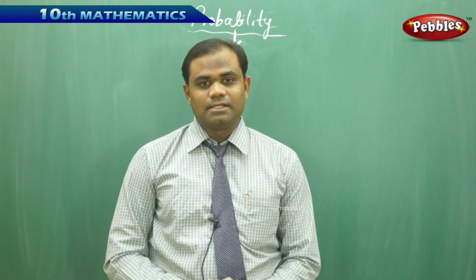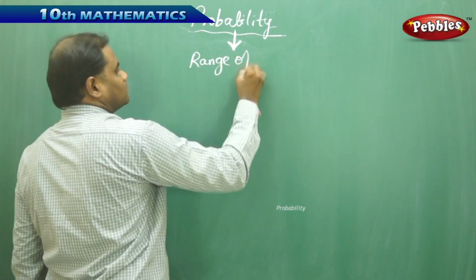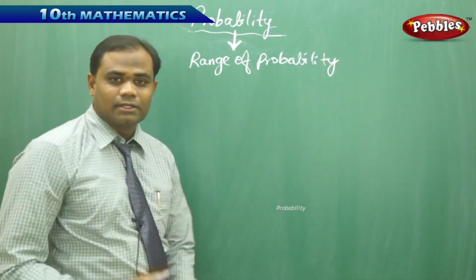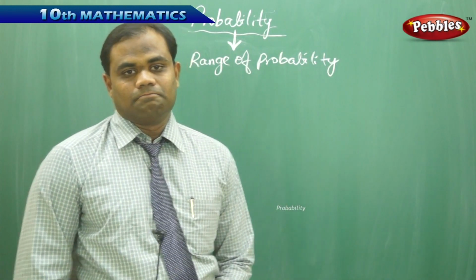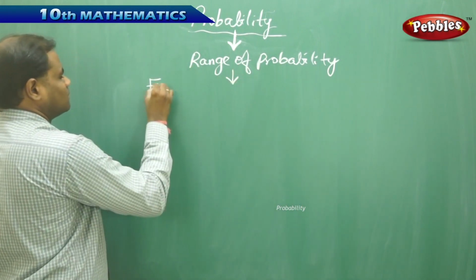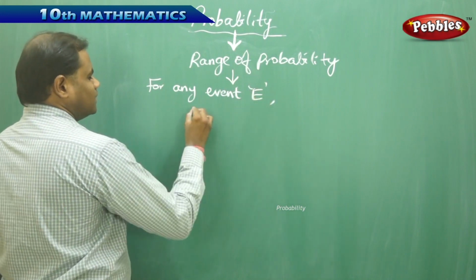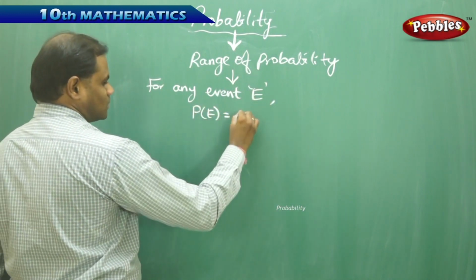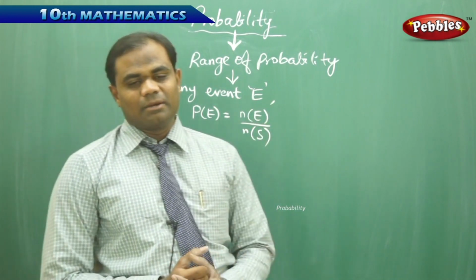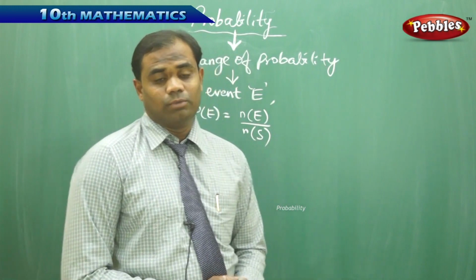Now in this session, let's see the range of probability. We need to understand the range of probability through the general understanding of probability. So let's recap with the definition of probability. For any event E, the probability of E is N(E) by N(S), where N(E) is the number of outcomes favorable to the event E, and N(S) is the total number of possible outcomes.